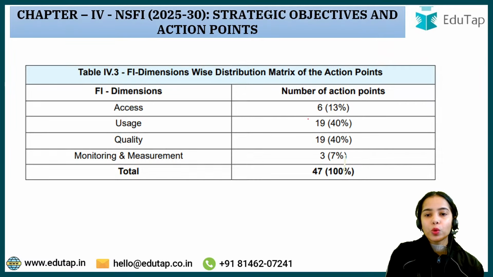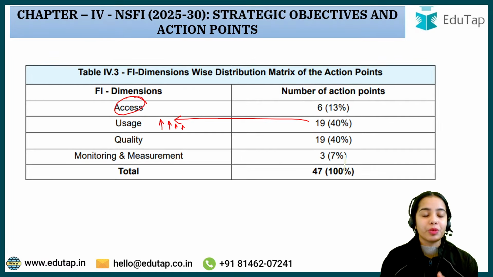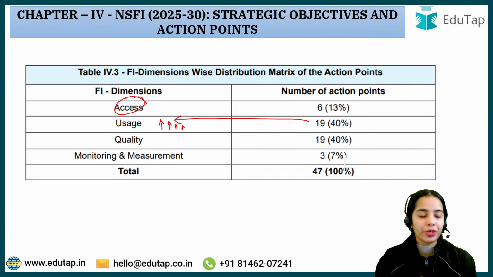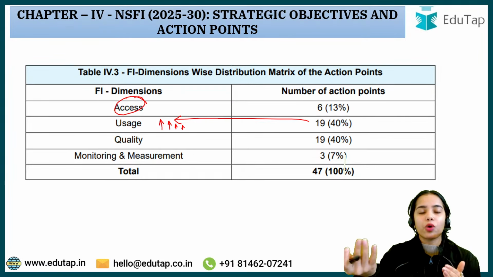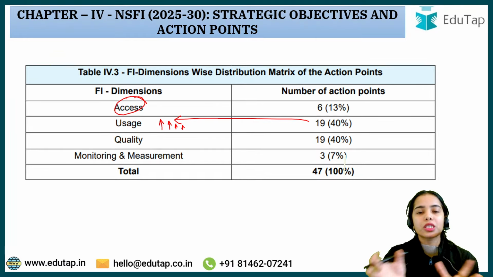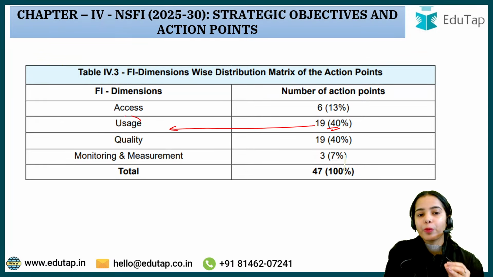So to achieve these objectives, there are 47 specific action points that have to be undertaken, and most of the action points are in the category of improving usage, because access is being provided. The people have the access, but many of them, even after having access to banking facilities, insurance products, pension products, are not using them for different reasons, because of lack of financial awareness or because of the fear of the cost of the products and such. So even after access is provided, the people are not using it. Most of the action points focus on improving usage. So 19 action points focus on improving usage.